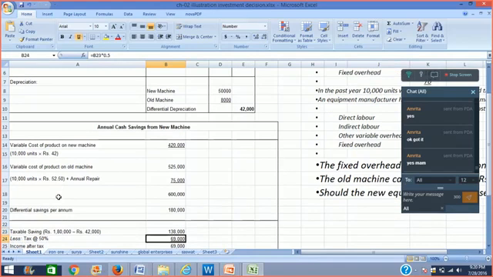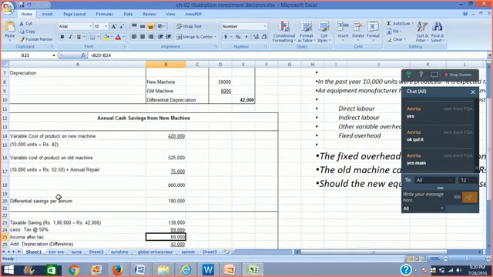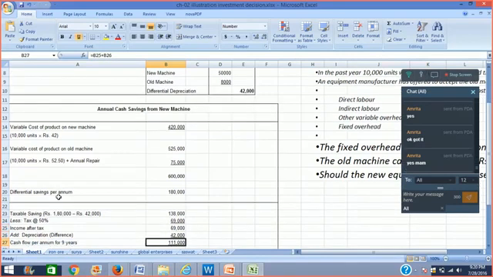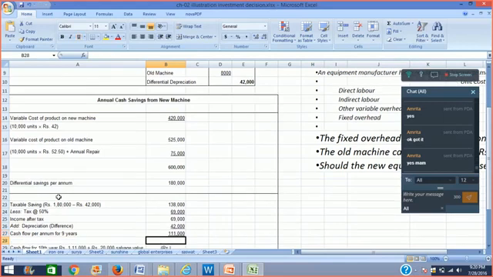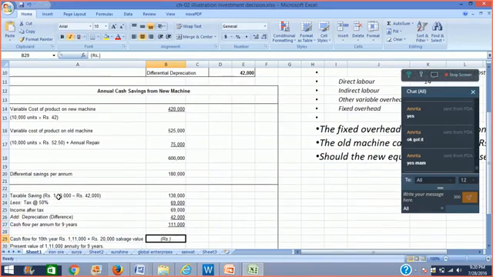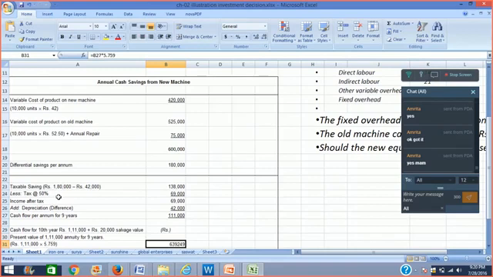A 50% tax rate has been given to me. So we have got income after tax of rupees 69,000. Now I'm again adding back the depreciation because this is income after tax. I want to know cash flows after tax, so I will have to add back depreciation. So the cash flow per annum for 9 years would be 1,11,000 rupees. I multiply this 1,11,000 rupees with the present value annuity factor at the rate of 10% for 9 years, which was given to me as 5.759.